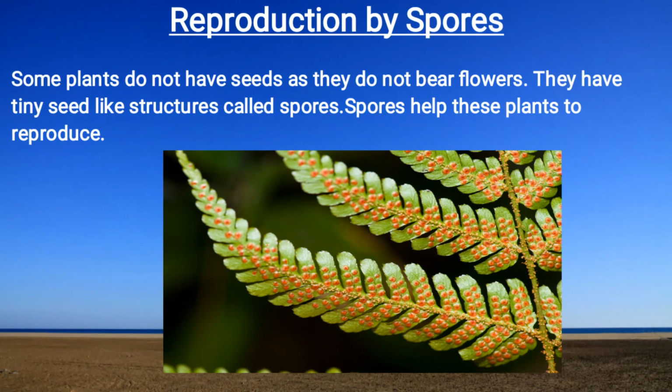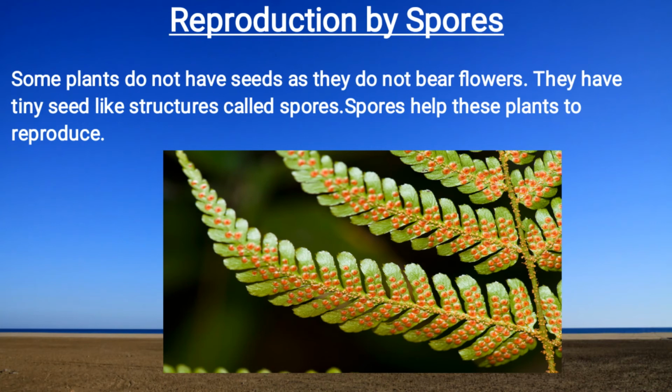Reproduction by spores. Some plants do not have seeds as they do not bear flowers. They have tiny seed-like structures called spores. We can see some plants only have leaves. They do not bear flowers. So in those plants, they reproduce through the spores. Spores help this plant to reproduce.